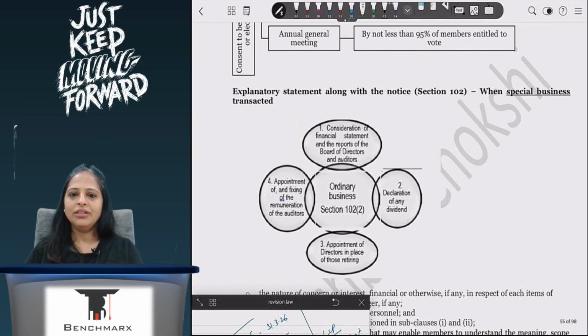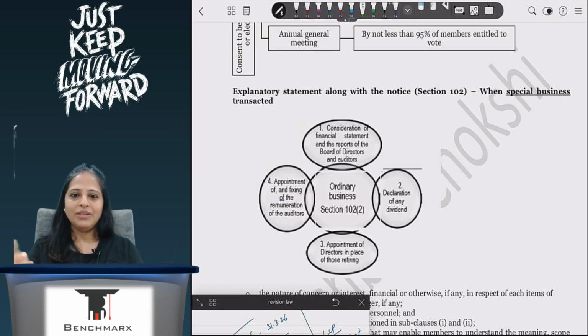Now, with the notice, sometimes I need to send an explanatory statement. Explanatory statement I will only send when there is special business that I'm doing and not ordinary business. This is something which we discussed yesterday also. What is special business? If I'm discussing my financial statement, dividend, directors or auditors' appointment, removal, remuneration, this is normal business. Every year you do this, nothing new. But if I'm doing something different, then I will need an explanatory statement.